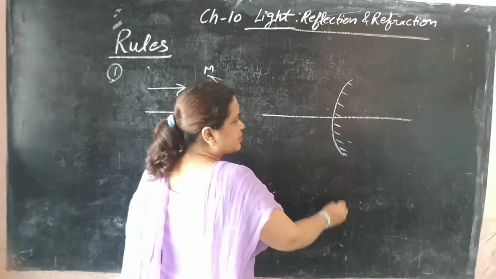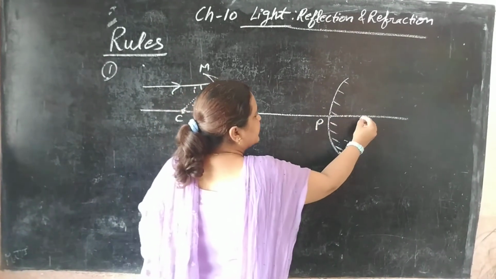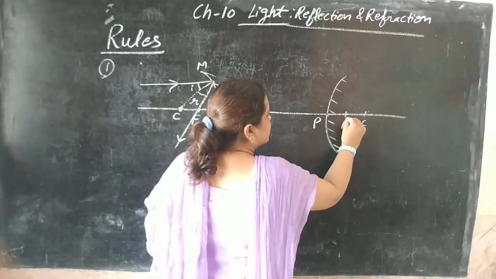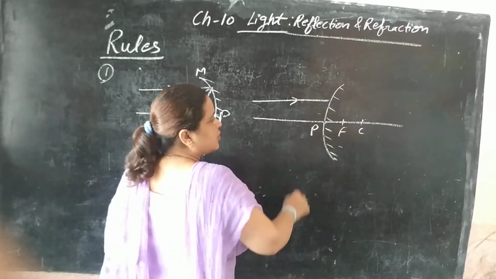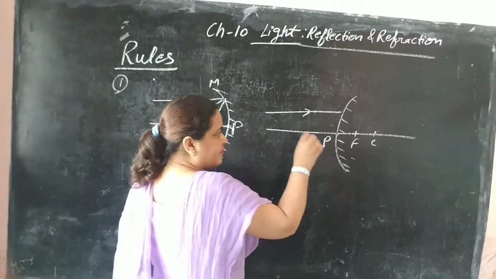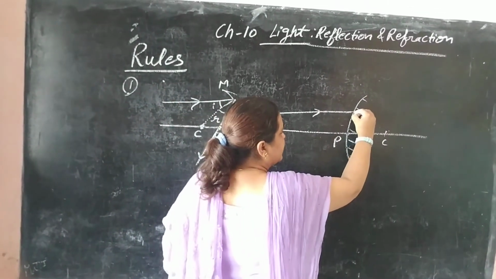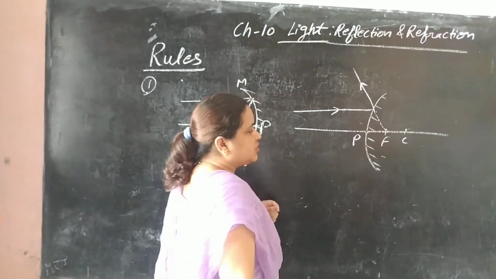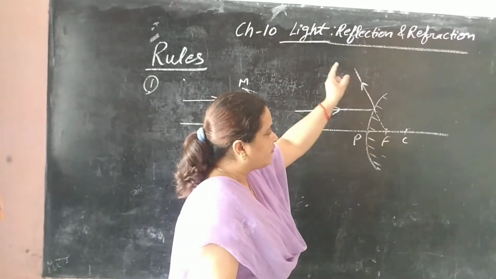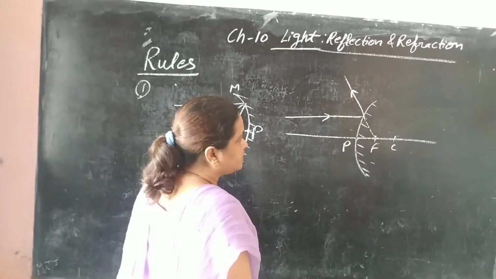Now for the convex mirror, pole is there, its center of curvature is virtual, lies behind it. If a ray is parallel to principal axis of convex mirror, then it appears to diverge, or appears to come from the focus.